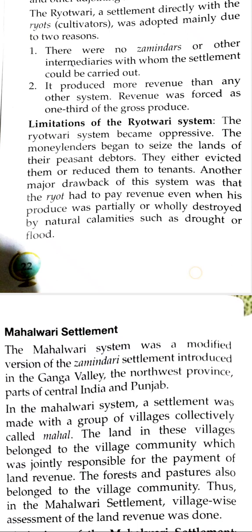Now this was all about the Ryotwadi system. Again, in the Ryotwadi system, the farmers were responsible to pay revenue to the English East India Company. Revenue was fixed according to the fertility of the soil. So this system was good, but actually it was not managed properly. The company officials were very strict in collecting the land revenue, or sometimes they were doing some malpractices also, and they were collecting more revenue from the farmers than required, right? So this was all about the Ryotwadi system.